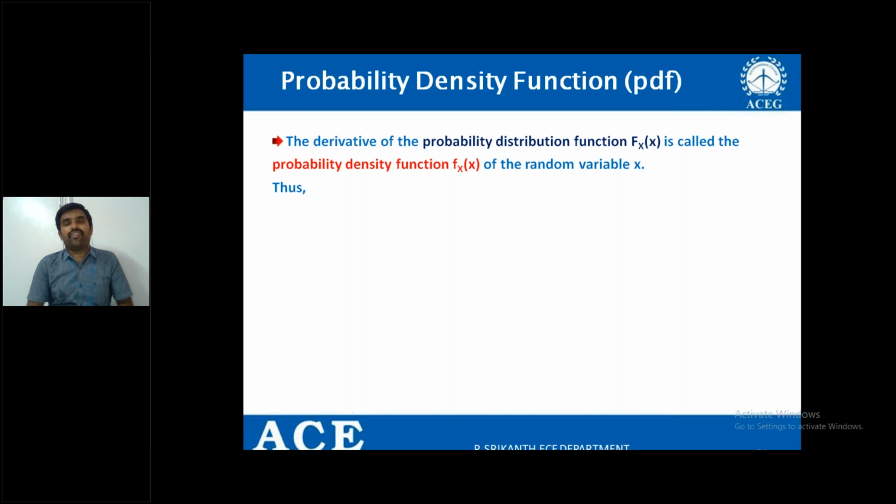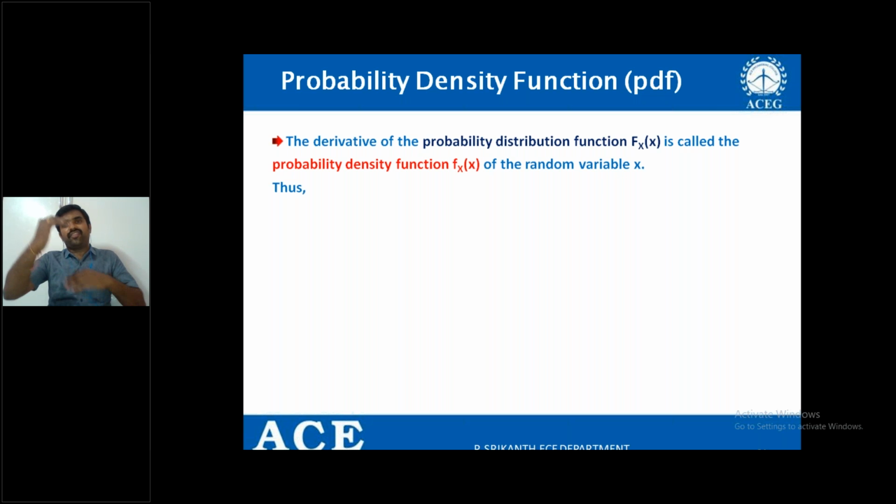So if I represent the distribution function Fx of x graphically, then finding its derivative gives the graphical representation of small fx of x. Or if I represent capital Fx of x in functional form, the differentiation of that gives small fx of x, which is the probability density function.